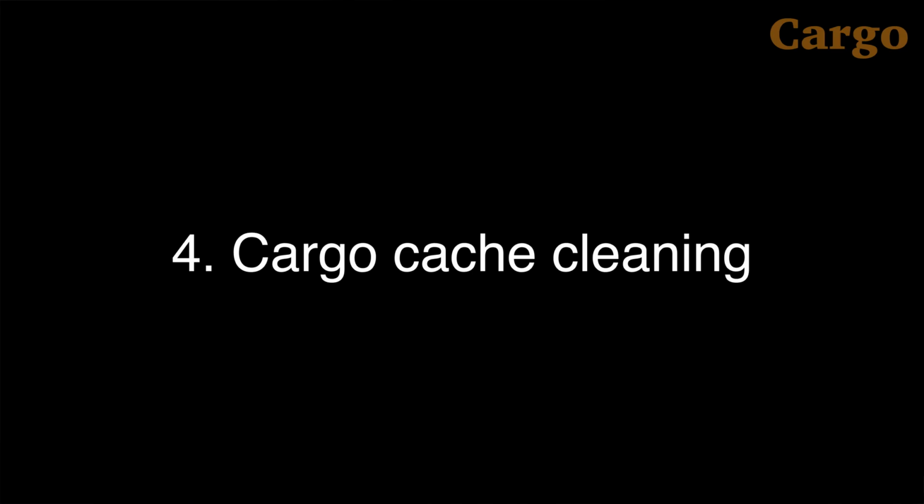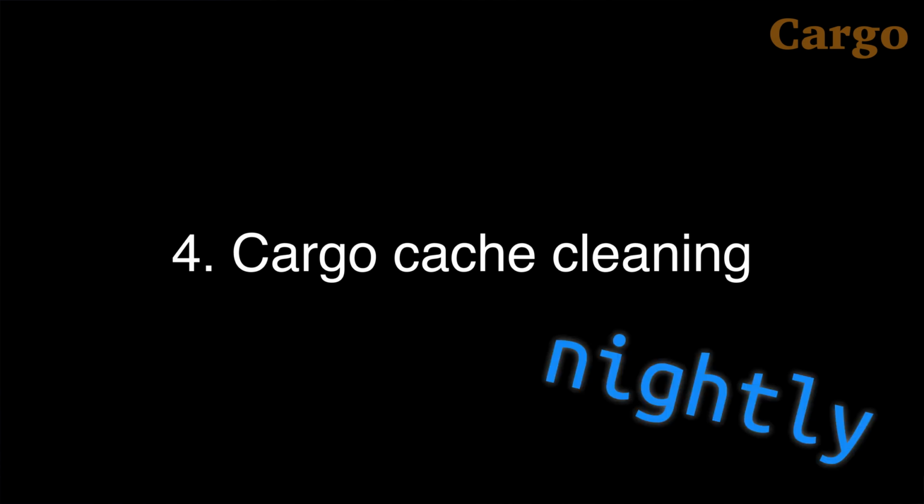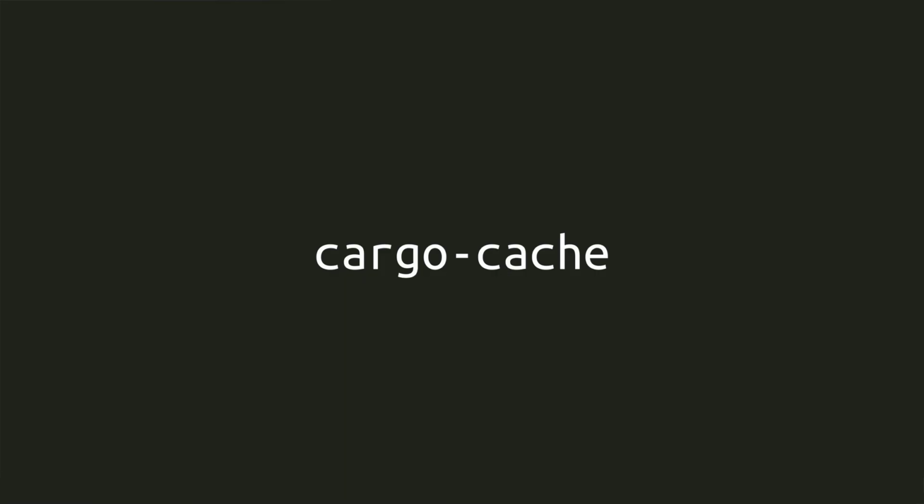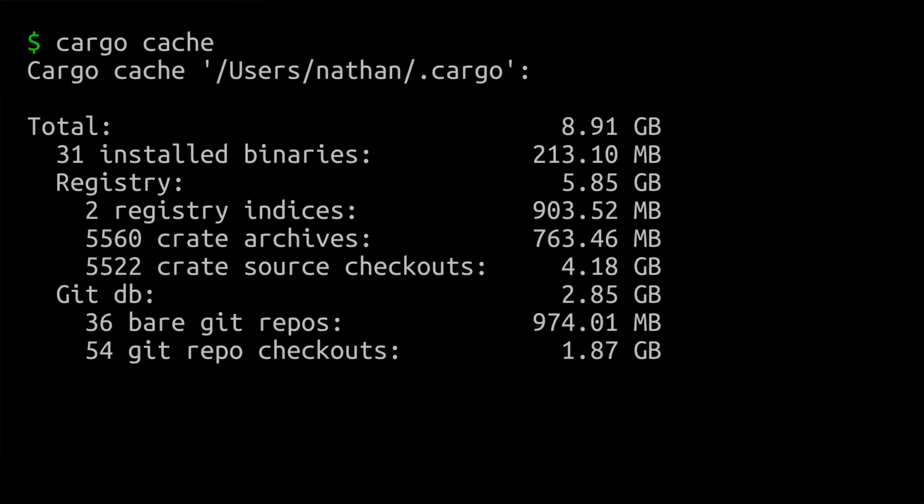Number 4. On December 11th, the Cargo team announced that Cargo has gained an unstable feature on the nightly channel where you can configure Cargo to automatically clean up its cache directory in a sensible way. Yes, you could technically already manage the cache either by manually deleting it or by installing a third-party tool like Cargo Cache and manually running the tool to inspect things and then using various command line arguments to clean out various parts of the cache. But let's be serious. How many of you actually get around to doing that and saving the wasted space used by really old cached stuff?